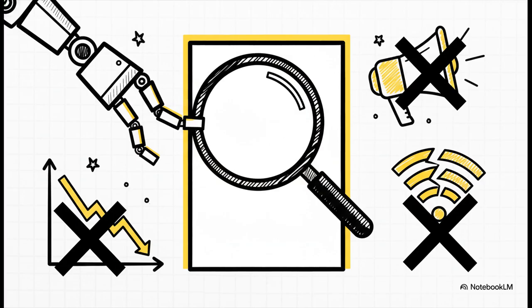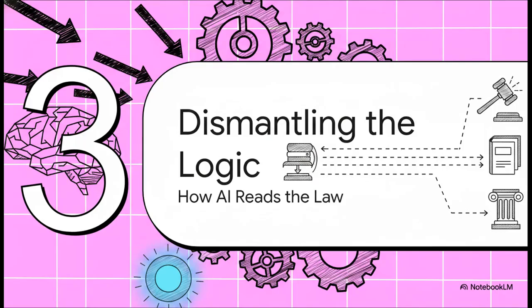The AIs combed through the court documents and found absolutely zero evidence to support the claim of public disorder. They noted a total absence of real-world consequences. No public outcry, no network disruptions, no financial hits, nothing. The models pointed out that the court essentially jumped to a conclusion without providing the required empirical proof. Which brings us to part 3, dismantling the logic, how AI reads the law.